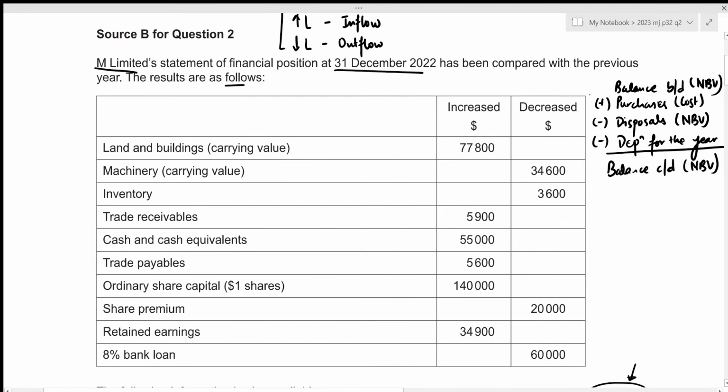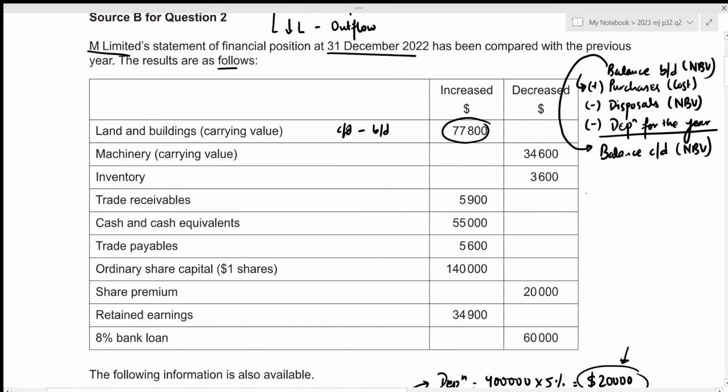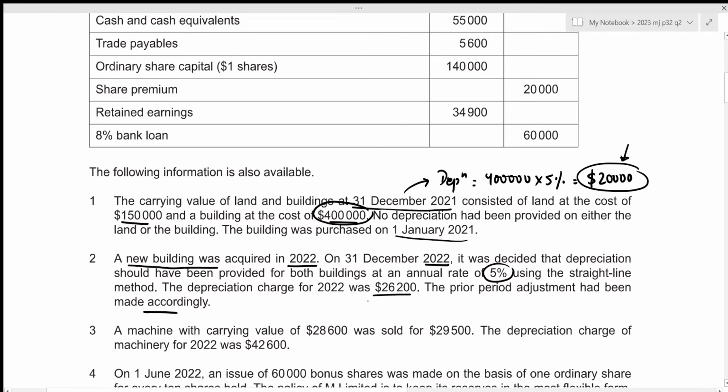In this case, we're basically trying to figure out this item for our buildings. And in this case, we're not given the opening balance and the closing balance. We're just given the increment value. And this increment value just refers to the closing balance minus our opening balance. So if you bring this to this side, that's just the value of 77,800, right? So we're trying to figure out the purchases. We were not given any information regarding disposals, so there are no disposals. And for depreciation for the year, we are given it right here, that's 26,200.